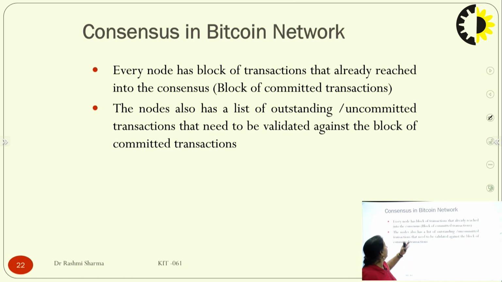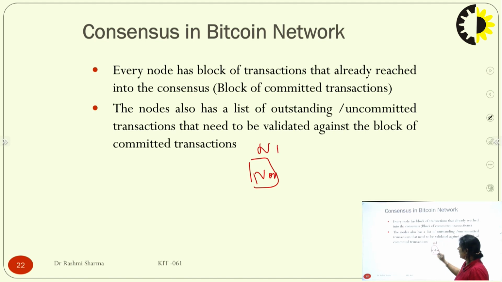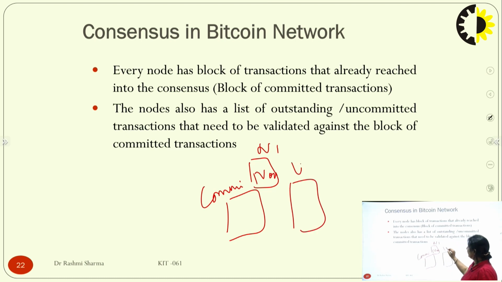Then we validate that. Every node has the blocks of transactions that have already reached consensus, the committed transactions, and the nodes also have a list of outstanding or uncommitted transactions that need to be validated against that particular block. So a particular node has two lists: one is committed transactions and another is uncommitted transactions. These committed transactions are in the form of blocks, and these uncommitted transactions are definitely in terms of transactions only.